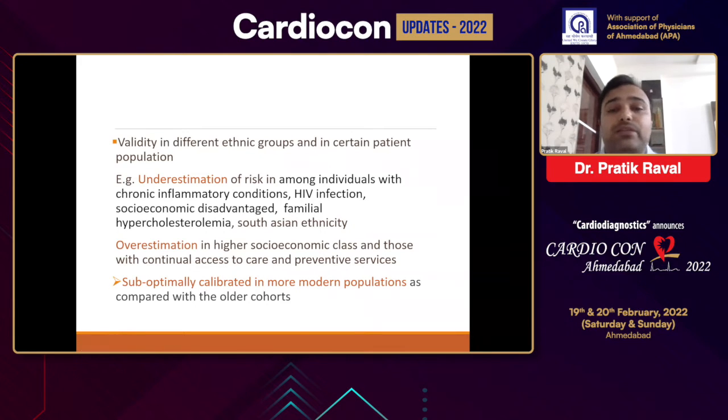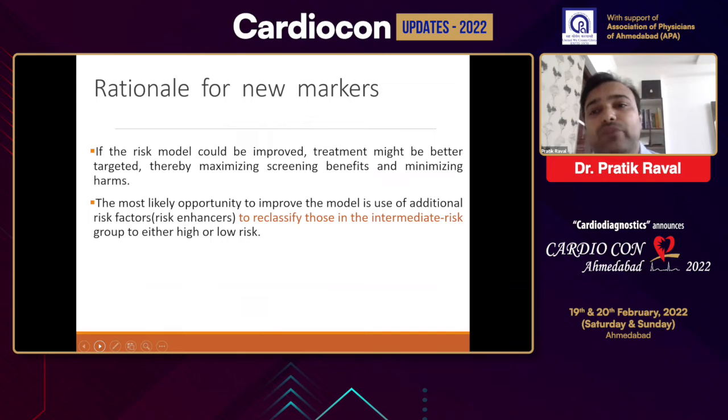Another limitation is that they are suboptimally calibrated for the modern population. The studies from which these tools have been derived were conducted on older individuals, right? And in the contemporary patient population, we all know that the lifestyle has changed significantly in the last 2 decades. So the applicability of these scores in the contemporary population is not very good. And that is why we need new risk markers, particularly to reclassify those individuals who fall in the intermediate risk category by these conventional risk assessment tools.